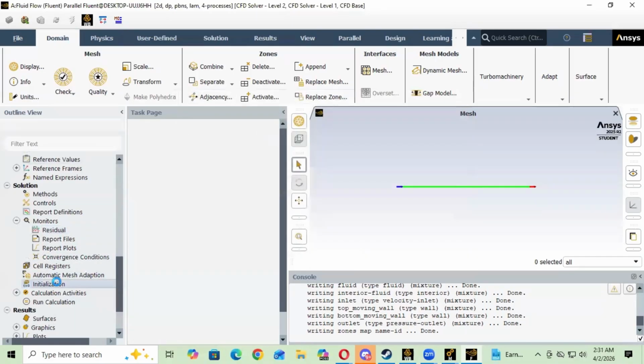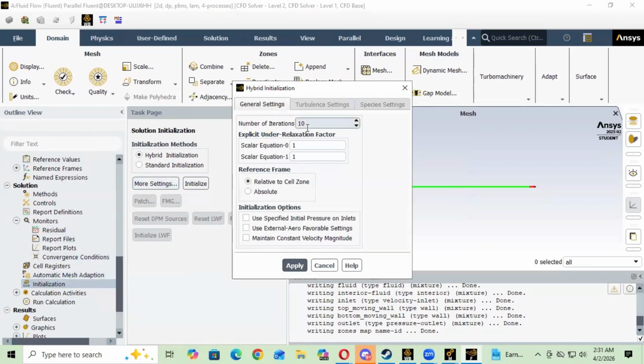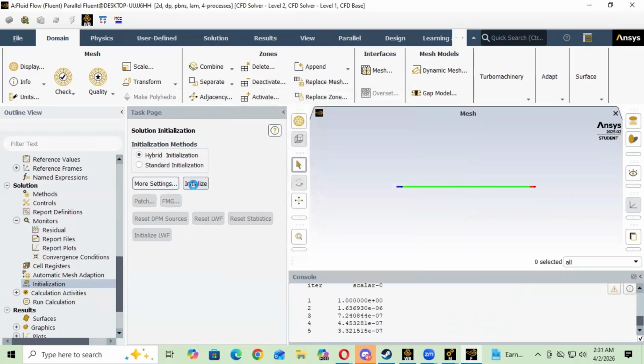Okay, so now that we're done with this, we're going to double click initialization, go to more settings. For the number of iterations, we're just going to make it a little bit higher, 25. And we're going to apply right here. And now that we're done here, we're going to click initialize. So it's going to go through the 25 iterations.